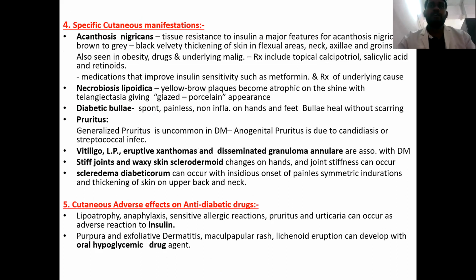So the major features of acanthosis nigricans include brown to gray or velvety thickening of the skin in the flexural areas, such as neck, axilla, and groin. This is commonly seen with diabetes, obesity, drugs, and sometimes even due to underlying malignancy.